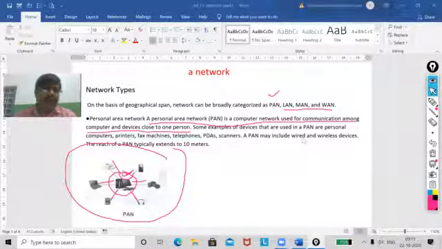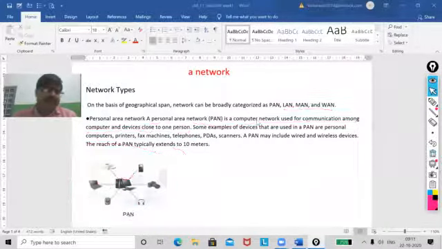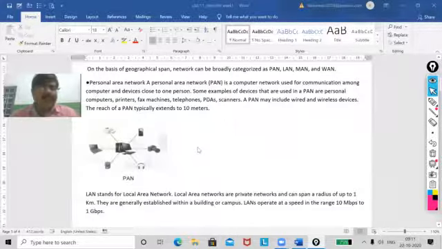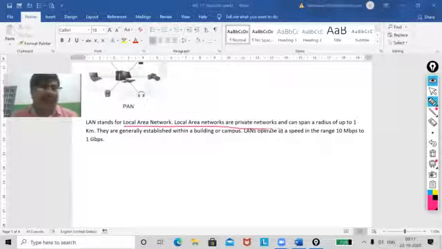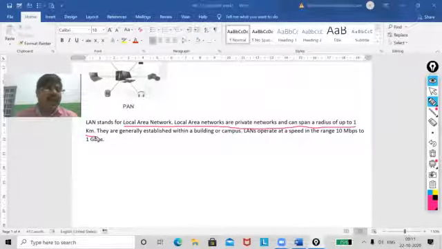Now, I'm going to discuss the next network. It is in increasing order, my dear. First PAN I discussed, then I will go for LAN. Now, what is LAN? LAN stands for local area network. Local area networks are private networks and can span a radius of up to 1 kilometer, and their speed can range from 10 Mbps to 1 Gbps.